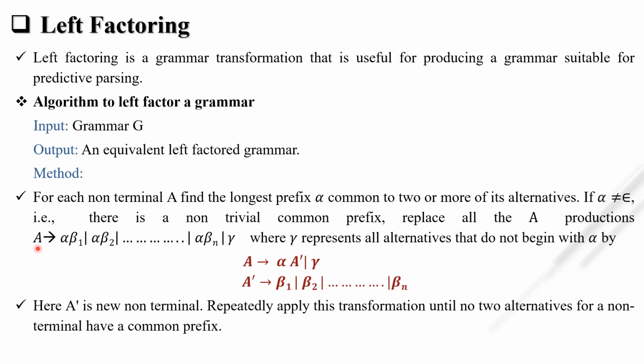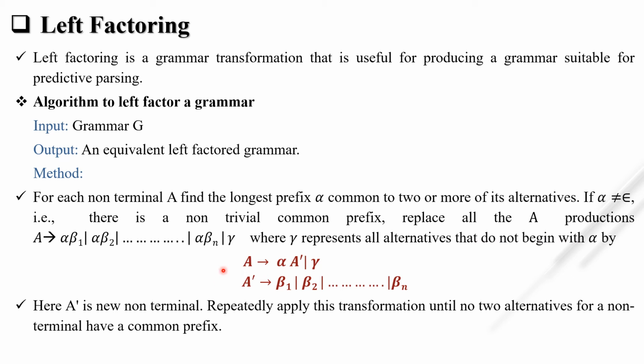So if your grammar is of the form A tends to alpha beta 1, beta 2 up to alpha beta n or gamma, then you have to transform it into this production, where A tends to alpha A dash or gamma. What is your gamma? It represents all alternatives that do not begin with alpha.